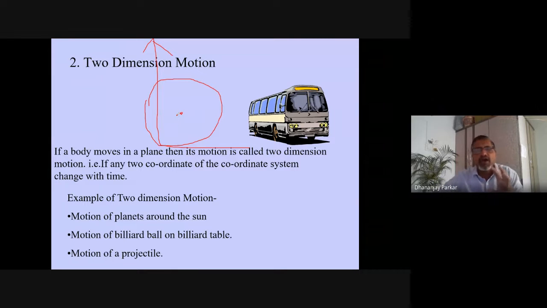So that's why only two coordinates are changing when it is moving in a circular orbit or elliptical orbit. Okay, almost it is a circular orbit, but it is moving in a slightly elliptical orbit. So it is moving in two dimensions. That's why we say that. Okay. So the other things you can understand, a billiard ball, carrom coins, all these move in two-dimensional motion. You play carrom board, so all this is fine.